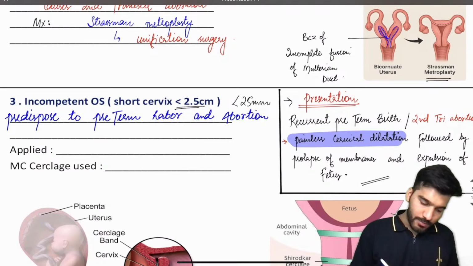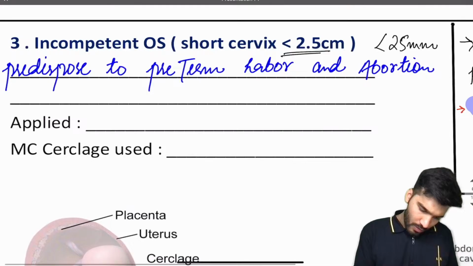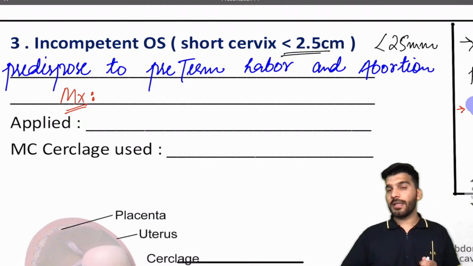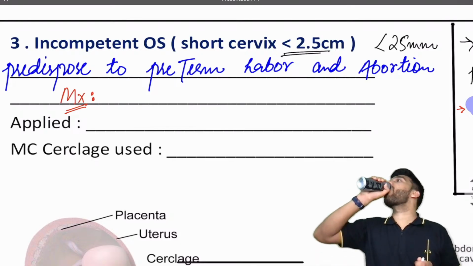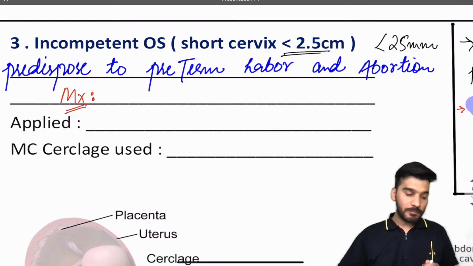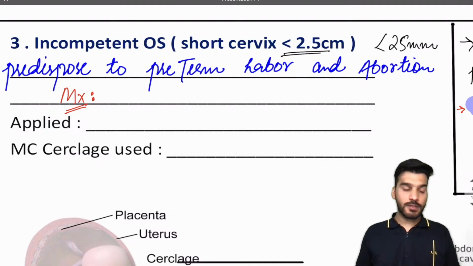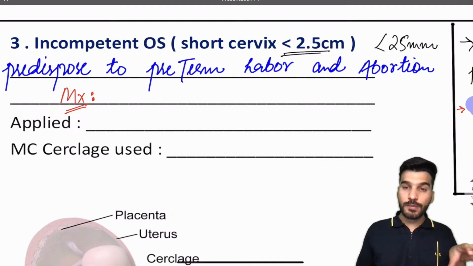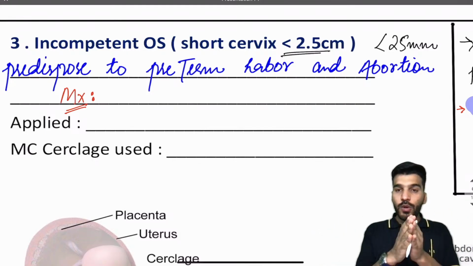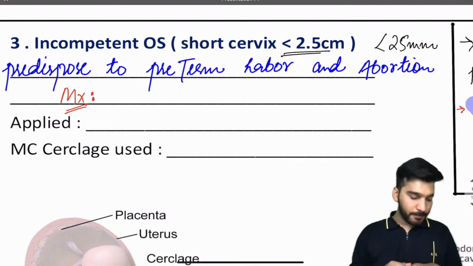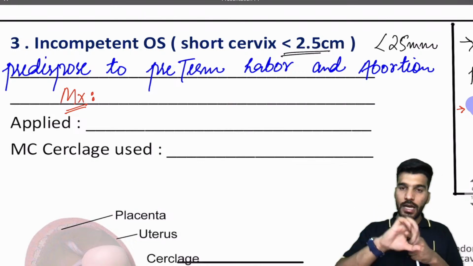Now what will be the management? Can you write down in the comment section? Anyone in the comment section, what will be the management, students? So the management for this condition is, if the cervix is opening, if there is a painless dilatation of the cervix, then suture it. Put a cerclage over there.